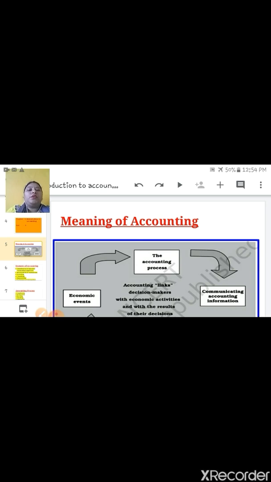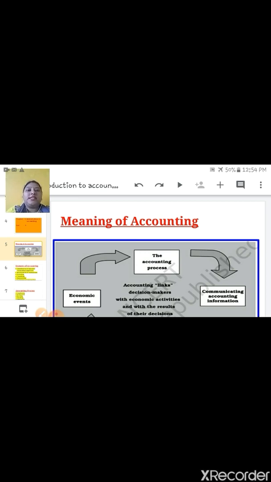Okay, so this will come in meaning of accounting. First internal user who wants accounting information is the owner. Now second is management. Management is also known as internal user, because why does management want accounting information? Because they have to take decisions about the company, about the business. So management also wants accounting information.